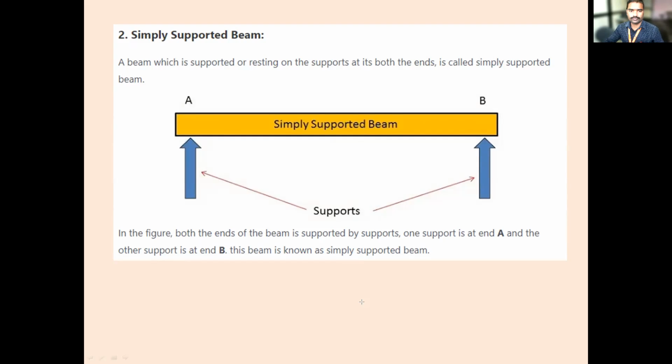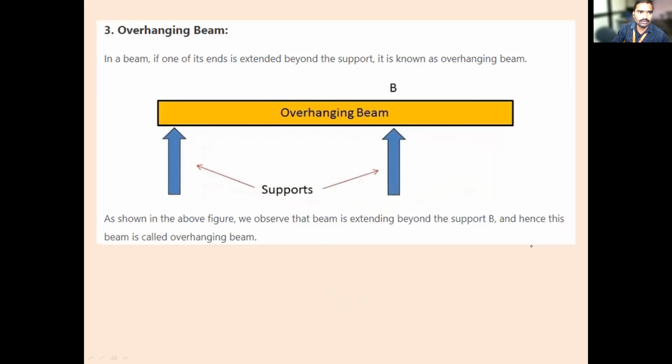Okay, so what is the next one? Overhanging beam. It means in this beam, if one end of it is extended beyond the support, it is known as an overhanging beam. As shown in the figure, the beam is extending beyond the support, and hence this beam is called an overhanging beam.